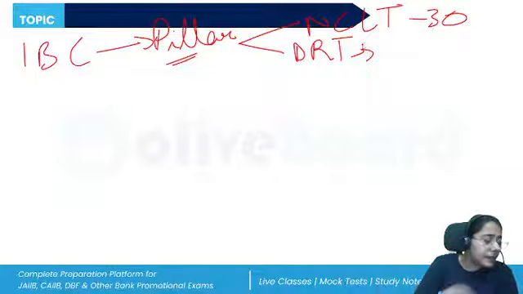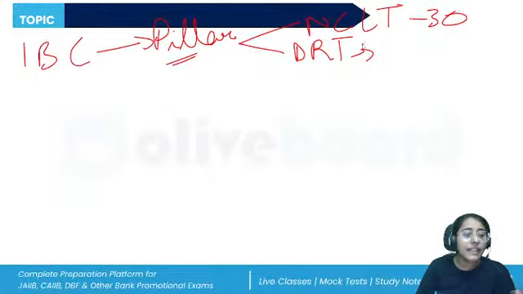Other than that, the minimum number of directors. So directorship, revise the Companies Act, the directorships, the types of directors, the minimum numbers of directors. In a public company, we will write this down, the directorship.